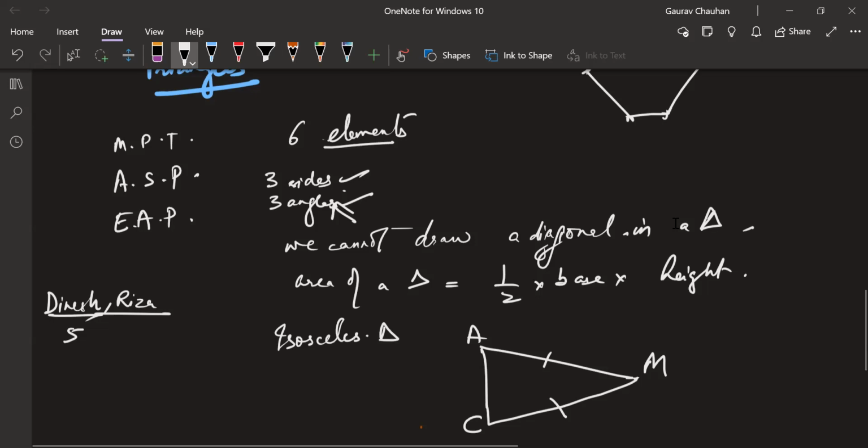Then the angles which are opposite to these two sides: angle A, which is opposite to this side, that is MC, and angle C, which is opposite to AM. These two angles will also be equal.